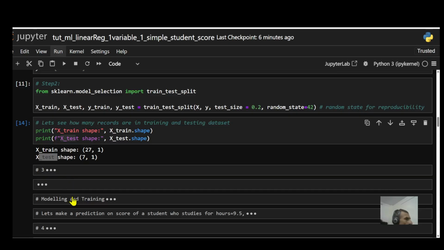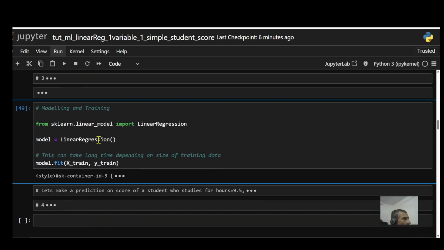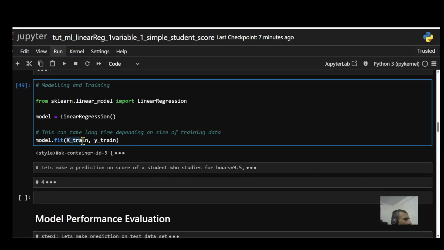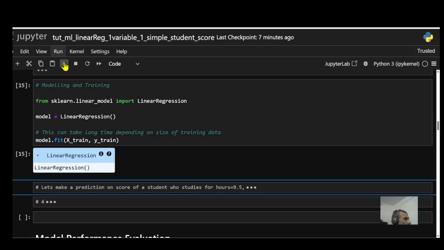And now we're going to be doing modeling and training. In this case, I'm using linear regression, a simple model. And this is going to be predicting a numerical value. So this is my linear regression model, and I'm training my model. The way you train it is you call this inbuilt method called fit. And in the fit, you supply your training data and your training response variable. So let's run this cell, and that got trained pretty quickly. In this case, the data is not very big.